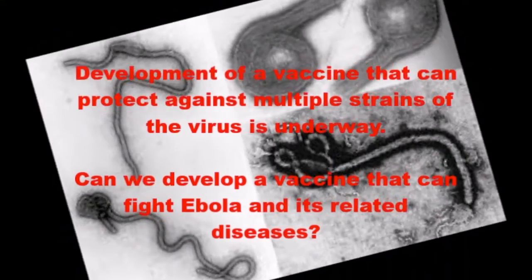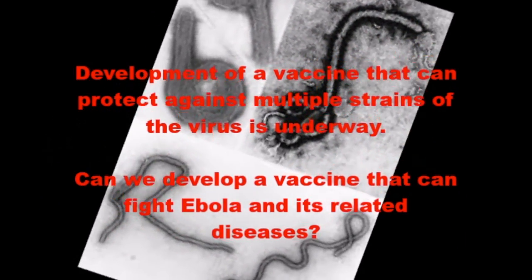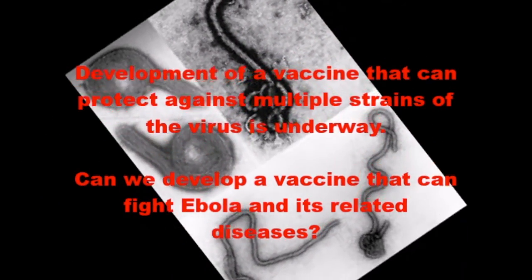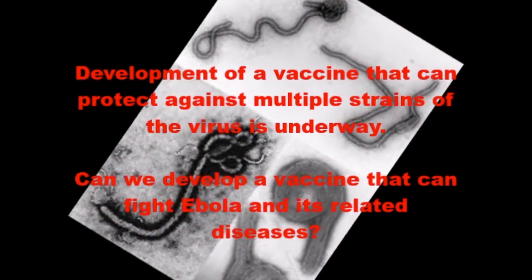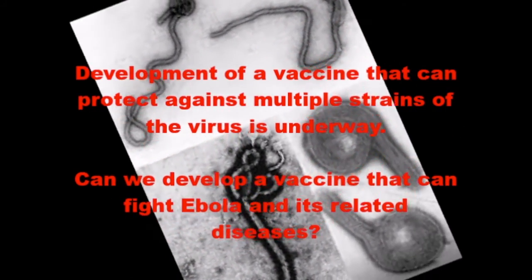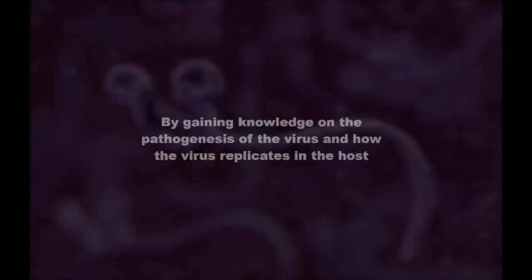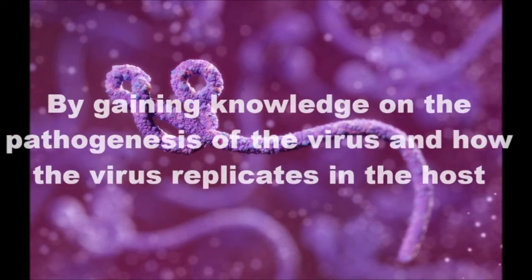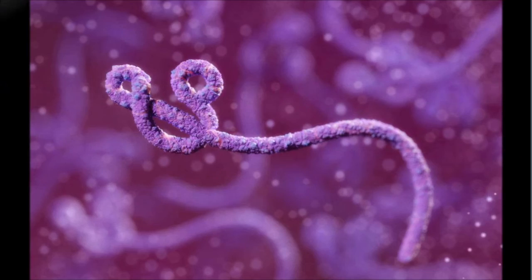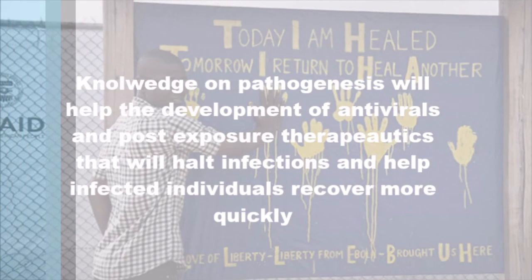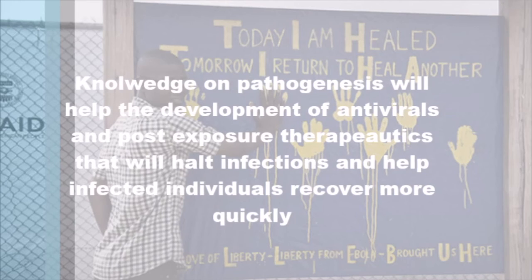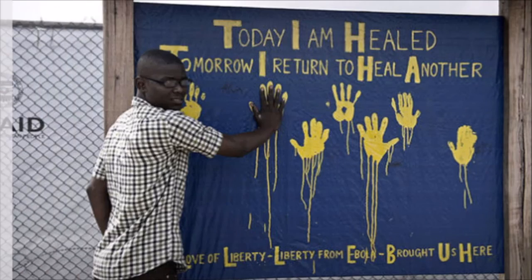Also, development of a vaccine that can protect against multiple strains of the virus is underway. Scientists are tackling whether we can develop a vaccine much like the MMR shot to fight Ebola and its related diseases. We have much more to find out about the pathogenesis of the virus, and by gaining knowledge on how the virus replicates in the host, we can develop antivirals and post-exposure therapeutics that will halt infection and help infected individuals recover more quickly before permanent damage is done.